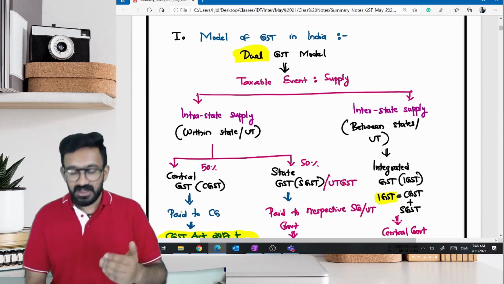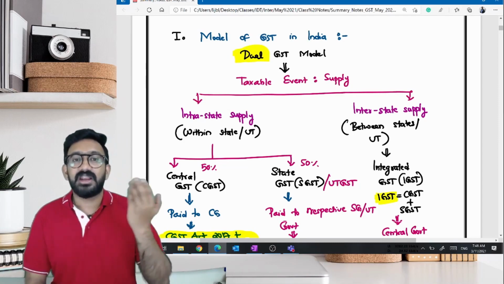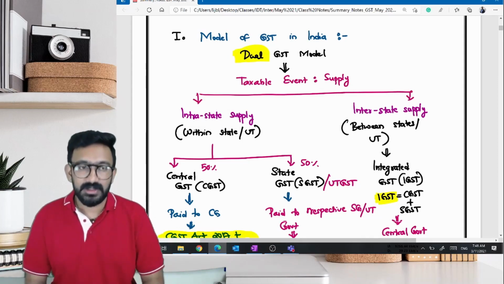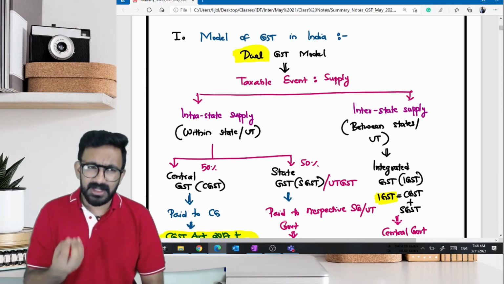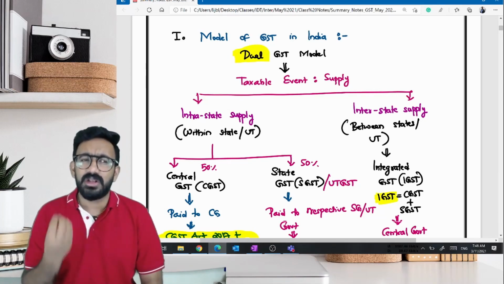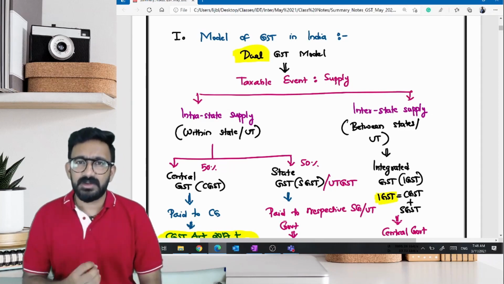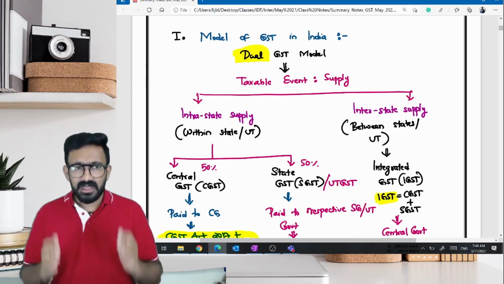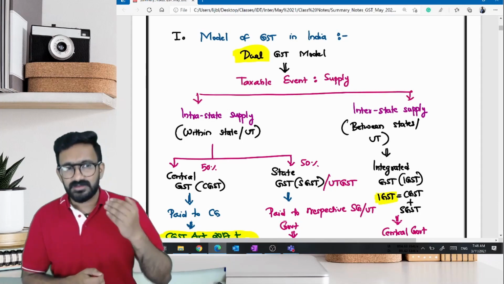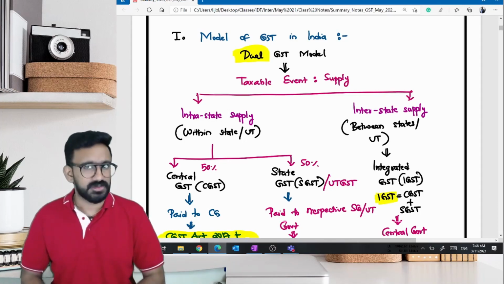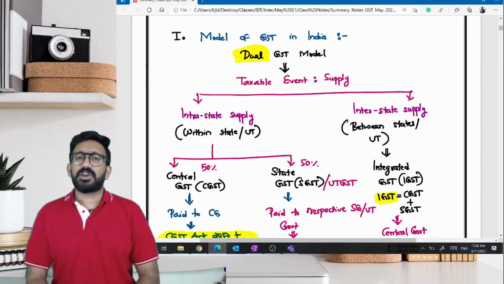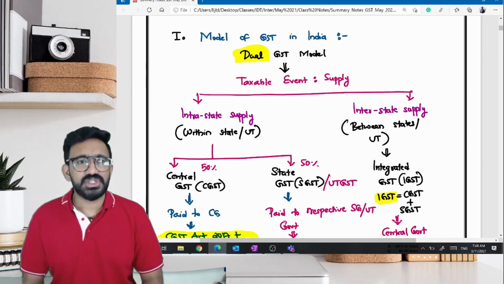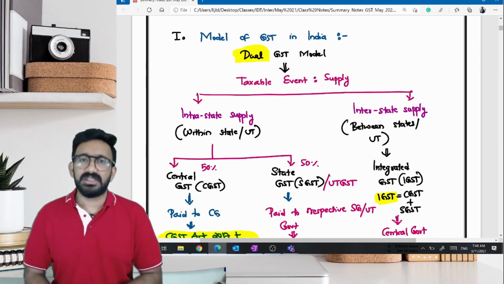Similar to that, when India was implementing GST, they started analyzing what models are available in the world. There were two very popular models called the central GST model and the state GST model, with one fundamental. What is the fundamental in picking the model? The revenue has to be shared between central government and state government. And in India, we have a federal structure where state governments are given a lot of power by the constitution itself. So when the government was searching for a model, the only intention was that this sharing between central and state has to be easier.